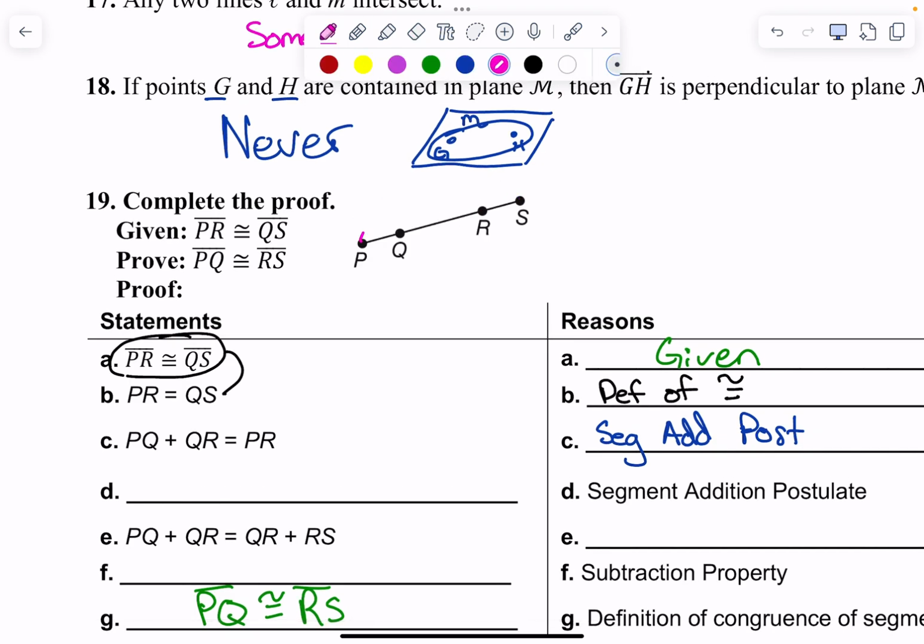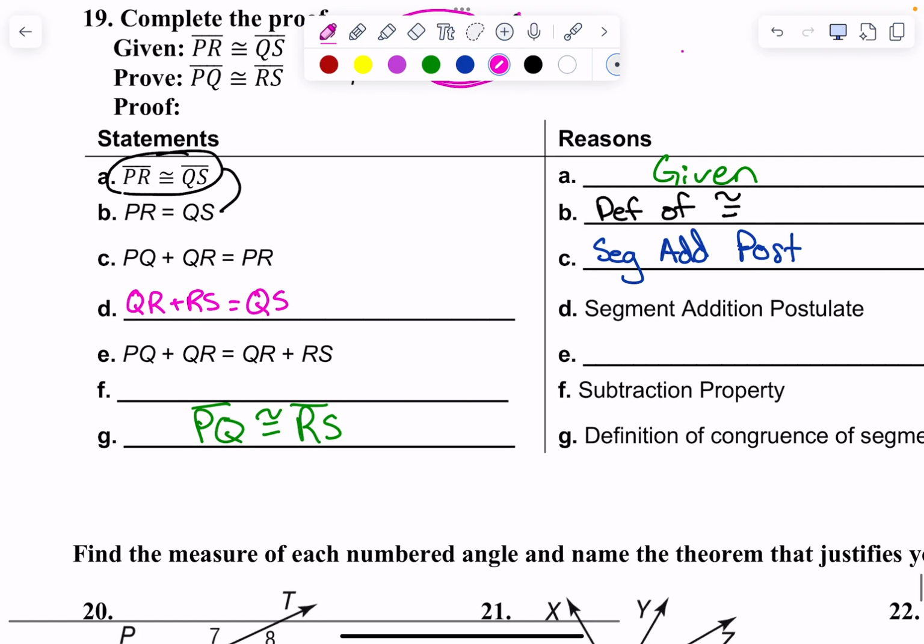Right? Because here we're talking about this one, but then they're probably going to talk about this one next. So QS is equal to which two pieces? QS is equal to QR plus RS. QR plus RS is equal to QS. Okay, all right, that's the segment addition postulate again.